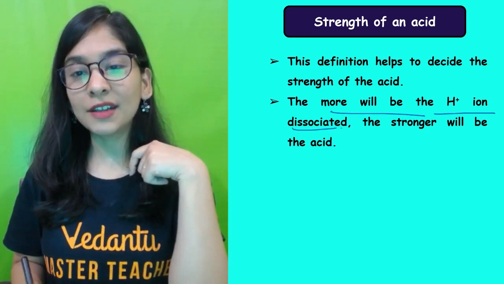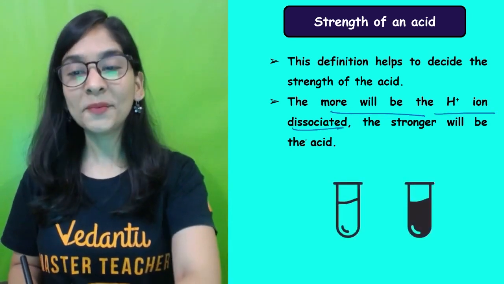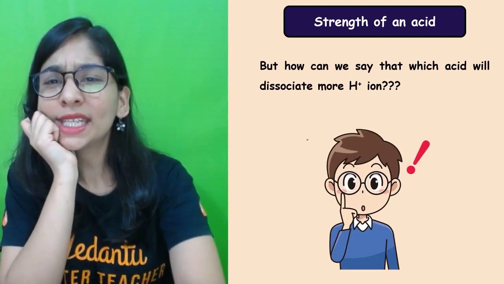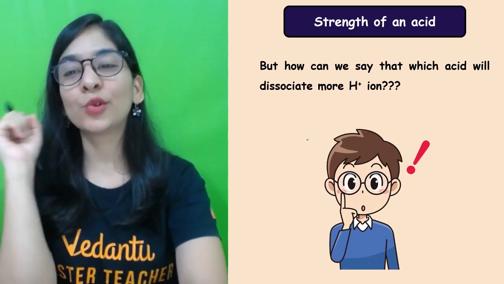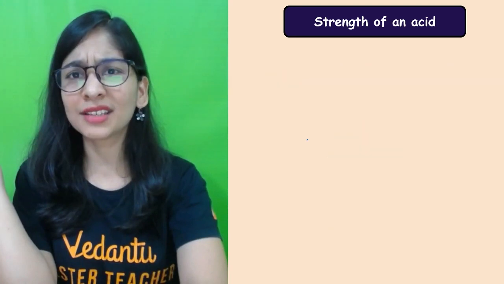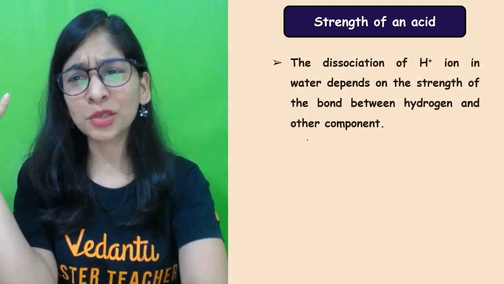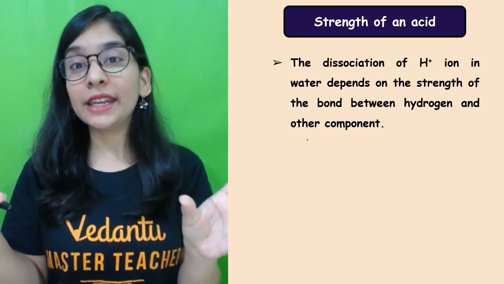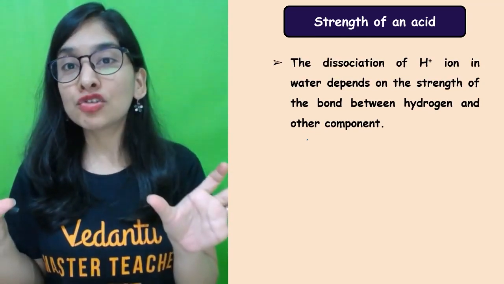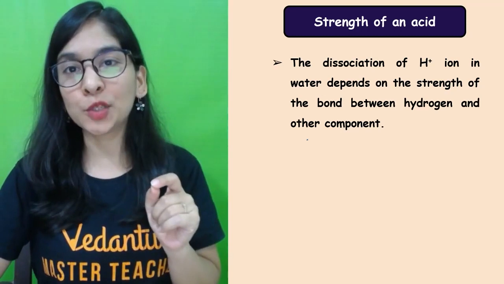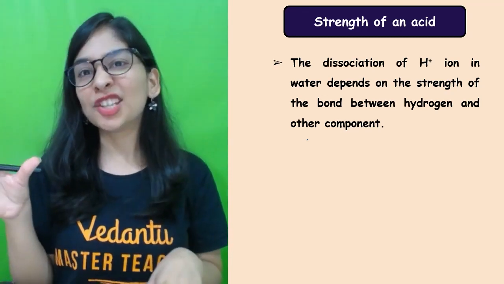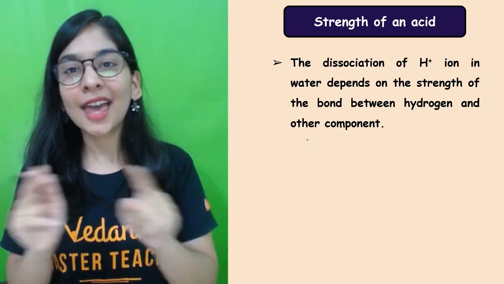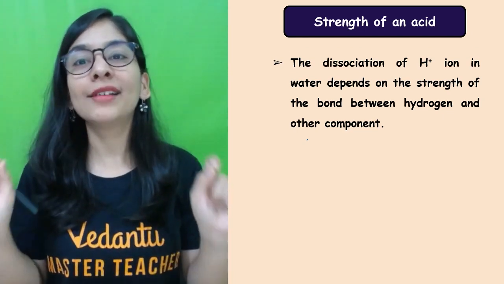More H positive ions, the stronger the acid. So how can we decide which acid is going to dissociate to give more H positive ions? Isn't that an obvious question that must be in your mind? Ma'am, how do we know in HCl and H2SO4 which acid is stronger and gives more H positive? You must be thinking H2SO4 has 2 H positive ions, HCl has 1 H positive ion. That's totally not true.